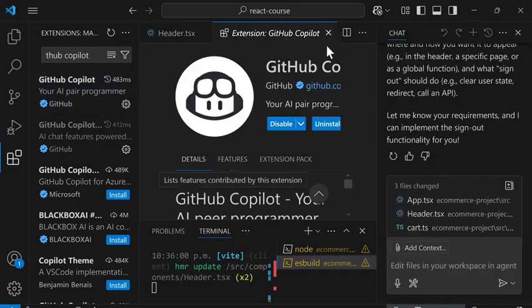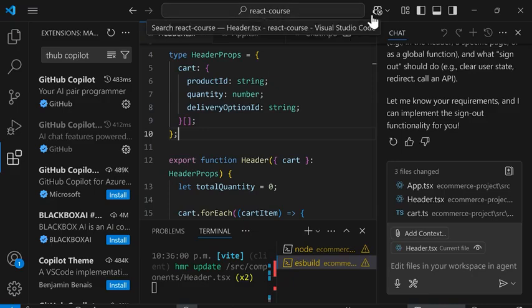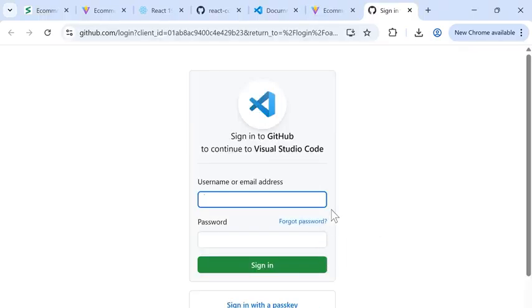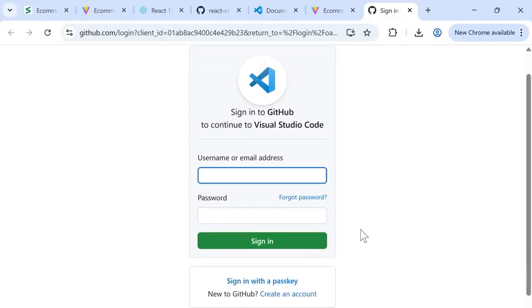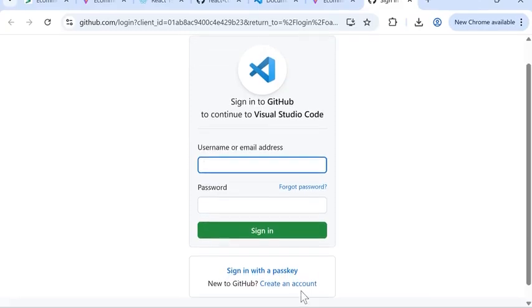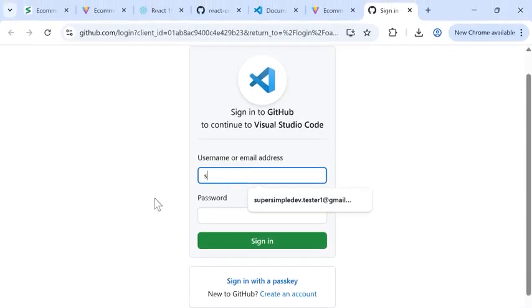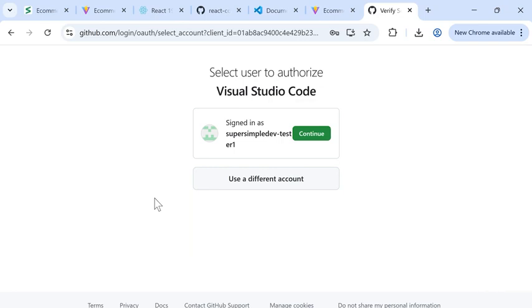Once we have that installed, we're going to click this Copilot icon up here. And we'll need to log in to our GitHub account. So we'll click Sign In, and then we need to log in to GitHub. If you don't have a GitHub account, you can create one by clicking here or going to github.com. So I'm going to log into my GitHub account. And then I'll click Continue.